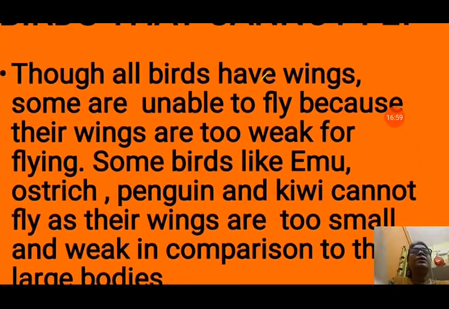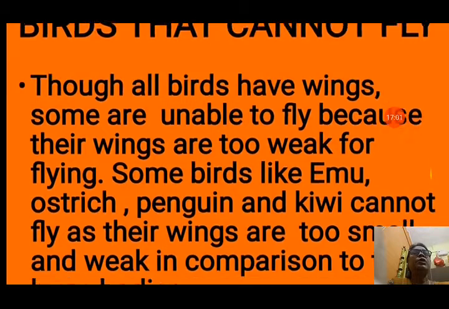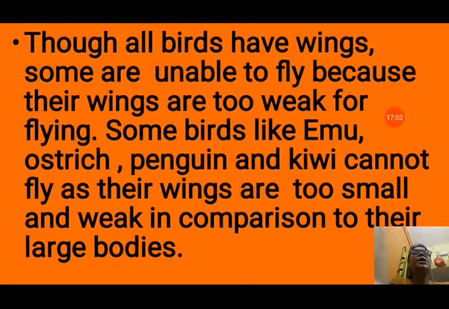Some birds cannot fly. Birds that cannot fly have wings, but they are unable to fly because their wings are too weak. Their bodies are very large and their wings are very small and weak, so they cannot fly.